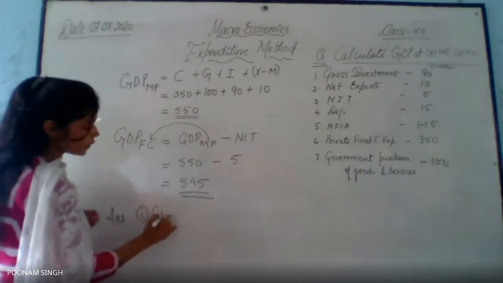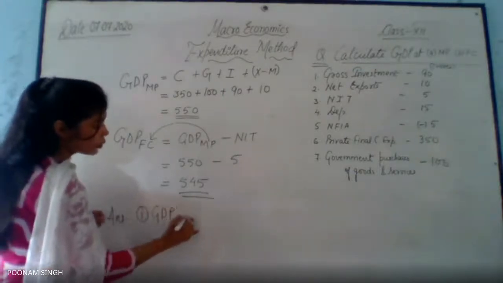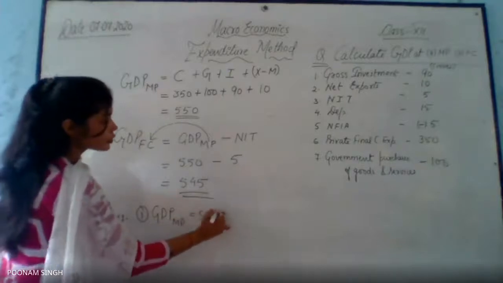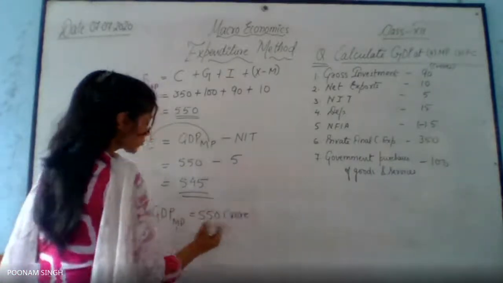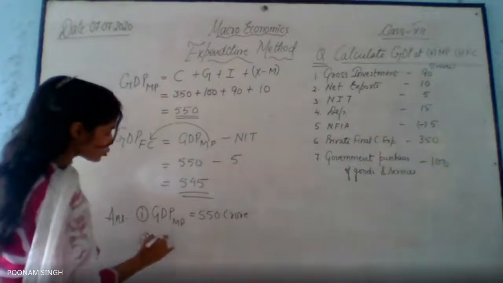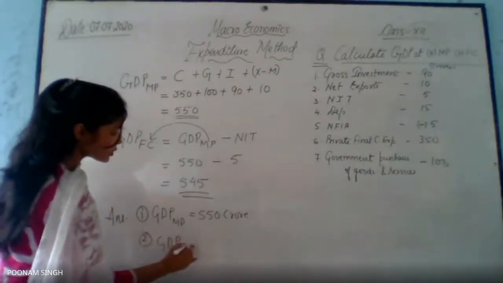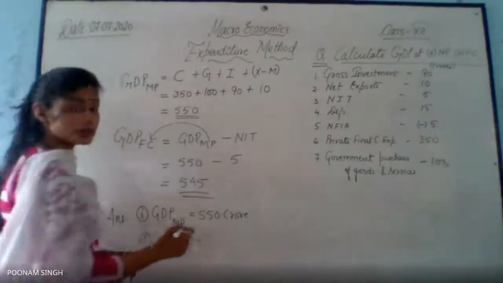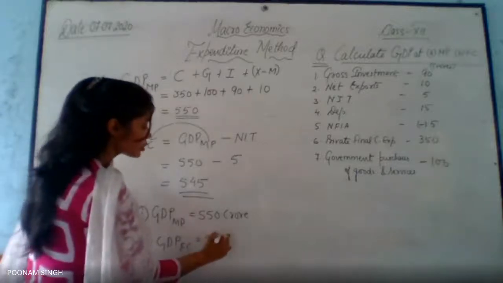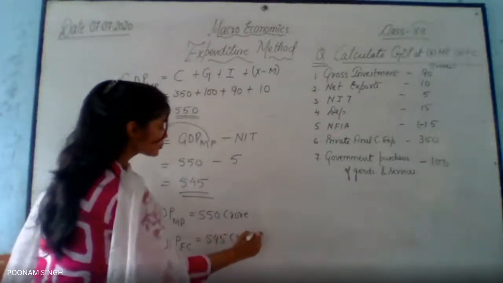We were asked to calculate GDP at MP, which is 550 crore. And then secondly, we were asked to calculate GDP at FC, which is how much? Yes, very nice. 545 crore.